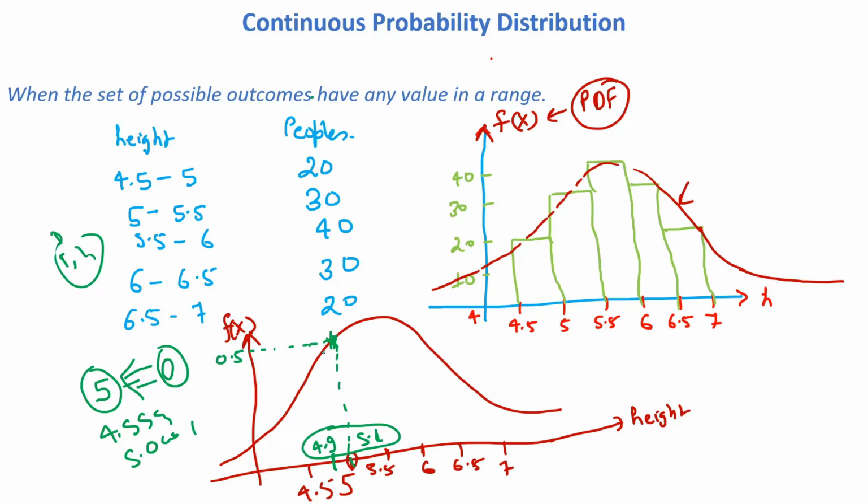We can calculate it this way, let this be your 4.9, so we can use this particular area, calculate this area, and by using that area we can provide the probability by using this function f(x). So we will discuss how to calculate this probability by using this function, that is part of the probability density function. This way we can distribute the probability of a continuous random variable.